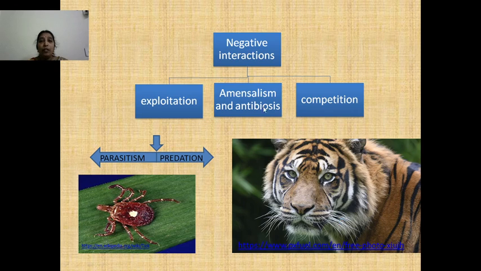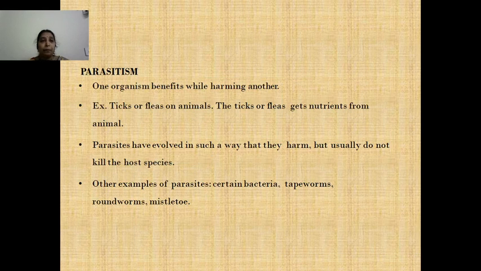Next, if you come to the negative interactions, they include three types of interactions. One is exploitation, the second one is amensalism, and the third one is competition. If you come to exploitation, it includes parasitism and predation. In exploitation, one species is benefited at the expense of the other. This exploitation includes parasitism and predation.